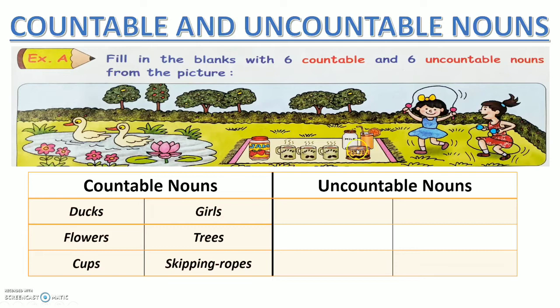Then coffee, it's in powder form, it cannot be counted. The hair of these girls, it cannot be counted because it's very fine, very small, very tiny, right? Okay. Grass cannot be counted, once again, right? Okay. It's too small to be counted. So all these are examples of uncountable nouns. अभी uncountable nouns के कोई भी 6 example हम इसमें लिख देंगे. So I have chosen to write water, grass, coffee, milk, juice, jam. All these are uncountable nouns. So now we have done an exercise also related to countable and uncountable nouns. I'll give you this exercise as assignment.